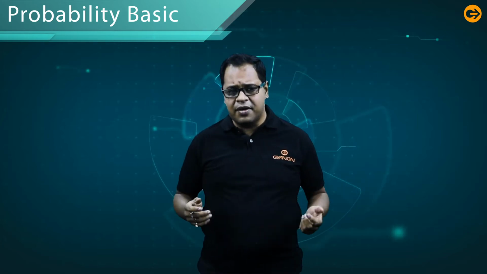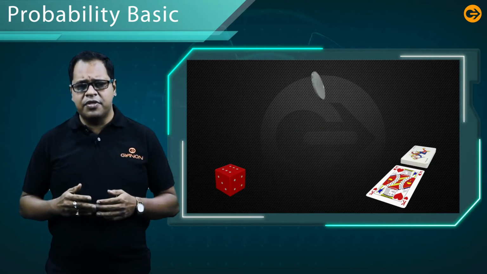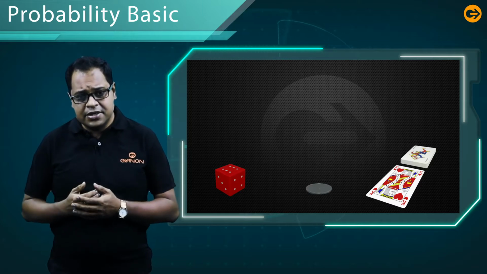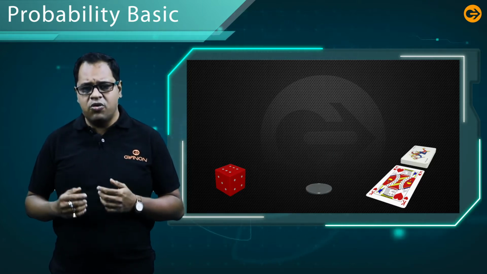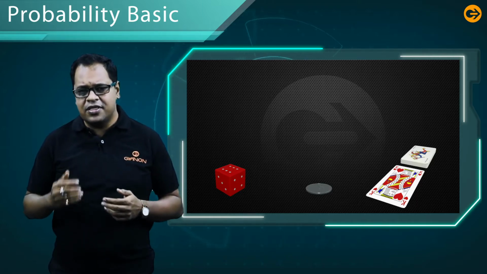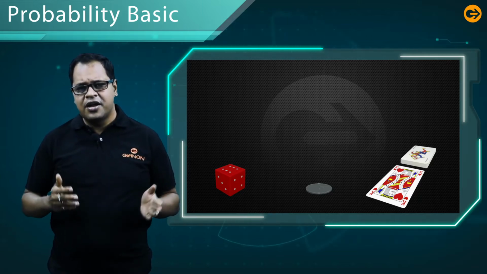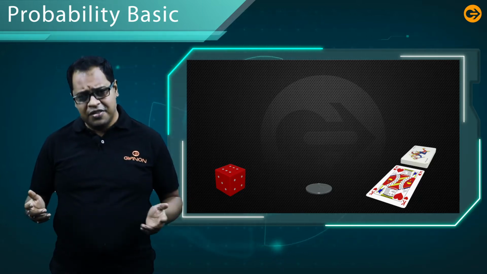Okay, let us start our discussion today. Today, we are going to discuss probability. So what is a probability? Probability is defined as the study of random experiments. For example, an action for which all possible outcomes can be listed, but for which the actual outcome on any given trial of the experiment cannot be predicted with certainty. So, it is not certain that you will get 100 out of 100 in your exam, isn't it?